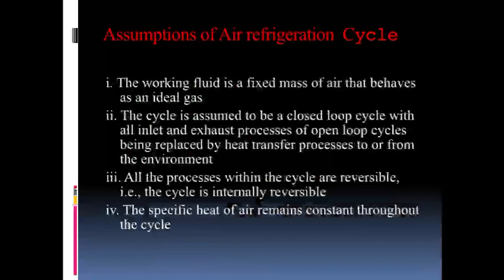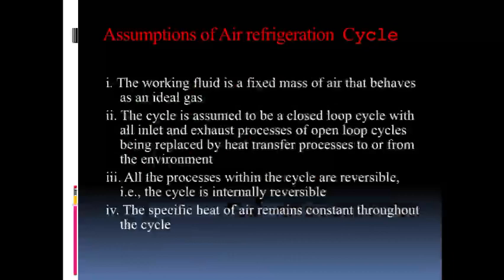Then, what are the assumptions of the air refrigeration cycle? First, the working fluid is a fixed mass of air that behaves as an ideal gas. So, we are using air as an ideal gas and its mass is fixed, it does not change.